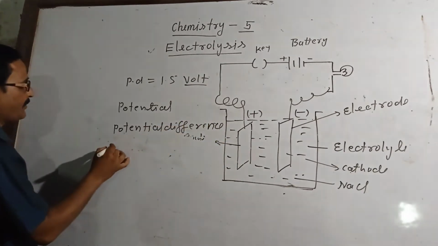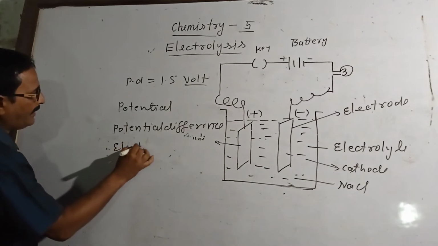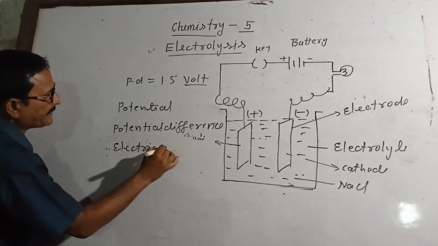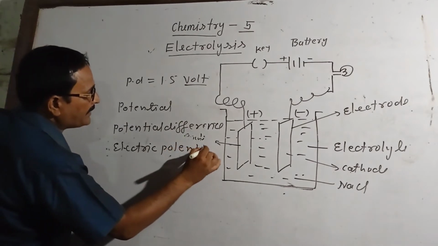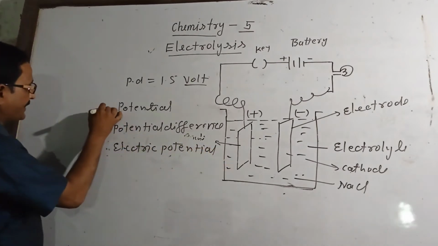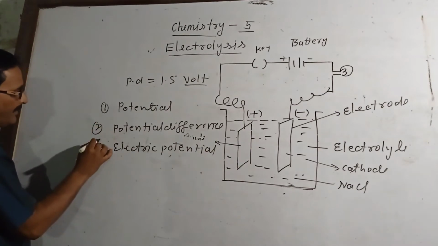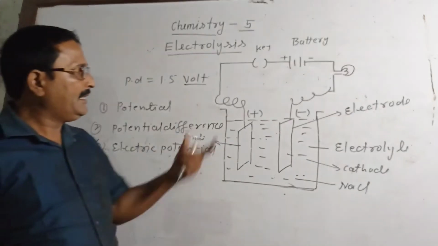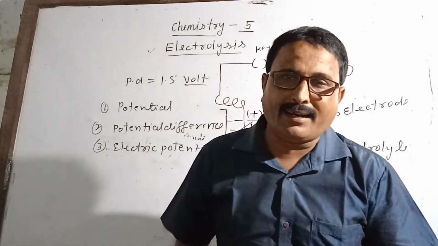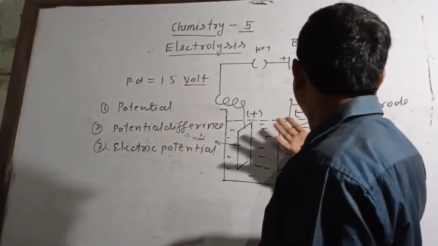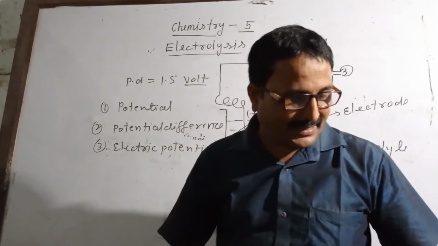Difference. Next one, electric potential. Remember that all three terms are different. See first, second and third. I am going to focus on that because here I will discuss the battery, cell and electrode. So this is related to physics.